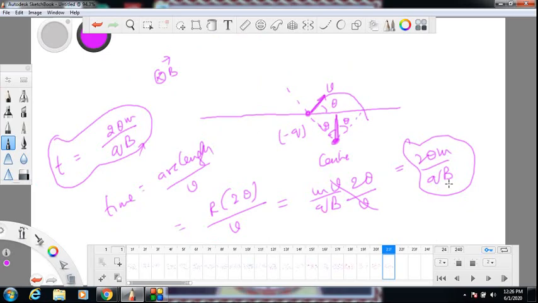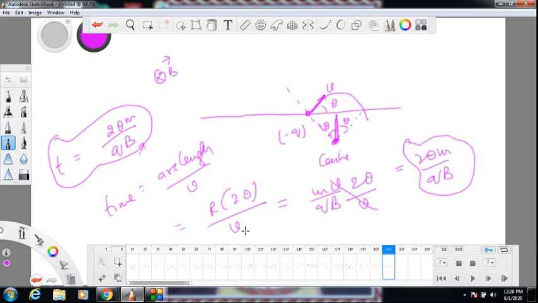So what is it that I want to bring out of this? v cross B gives direction of force for positive charge, minus v cross B gives direction of force for negative charge. Because q v cross B, if q is negative, there will be a minus sign which is coming up in q. So minus v cross B gives direction of force for negative charge. This is the important thing.